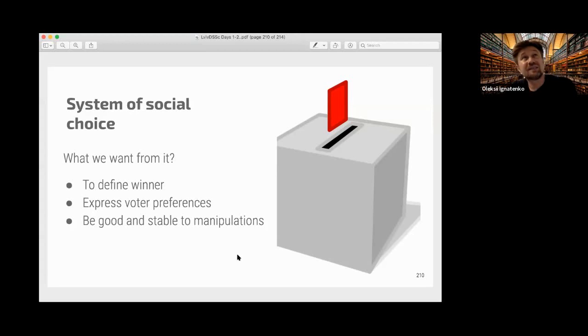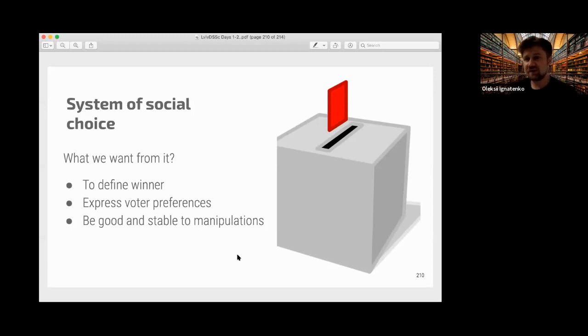Exactly, he said that if we have a system that always produces a winner, and has two properties, transitivity and independence of irrelevant alternatives, two quite natural properties, then the only system that satisfies this is a dictatorship. And if we add no dictatorship, then no function is possible.